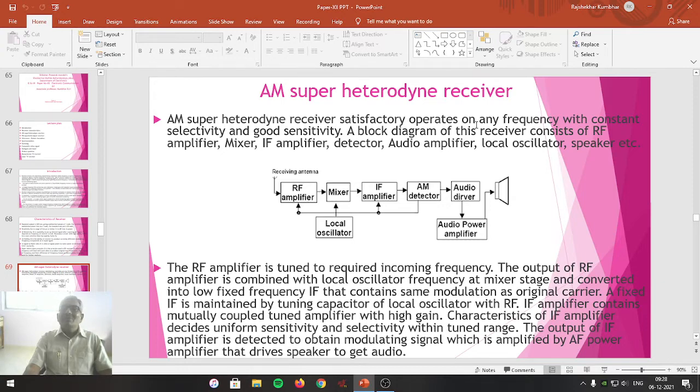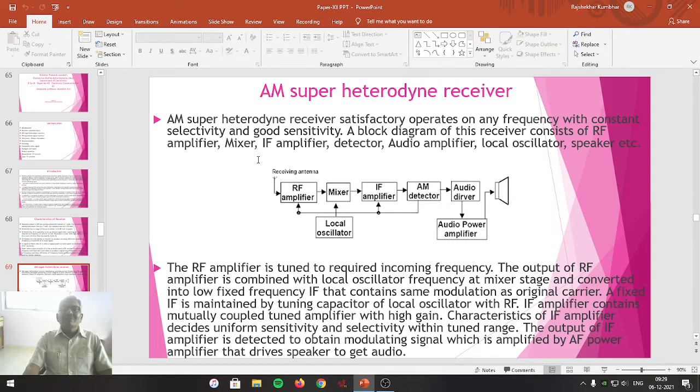A block diagram of such an AM receiver consists of RF amplifier, mixer, IF amplifier, detector, audio amplifier, local oscillator and speaker. Friends, we are studying the RF amplifier for our practical purpose. The RF amplifier experiment you are studying in the practical course.